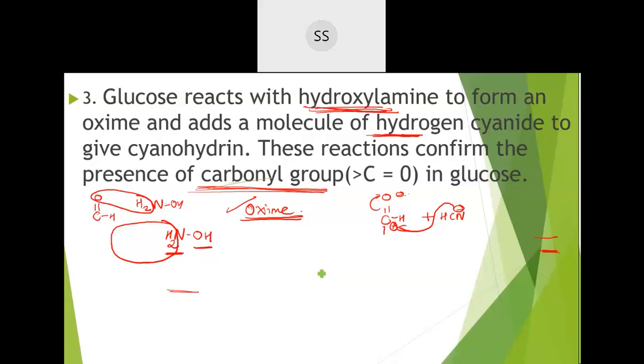The acetyl group can be introduced easily if an OH group is present. After the reaction, they got glucose pentaacetate, which indicates that all the groups attached to the carbons are the OH group itself.